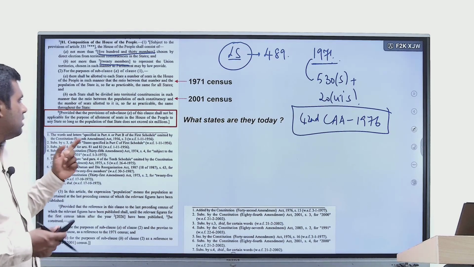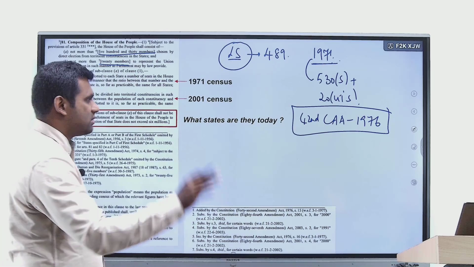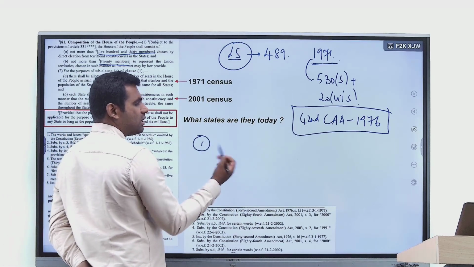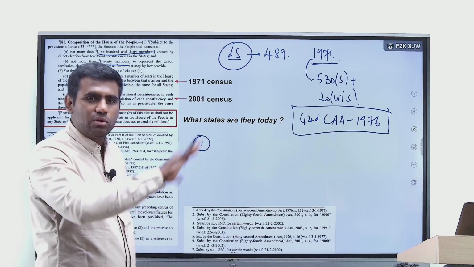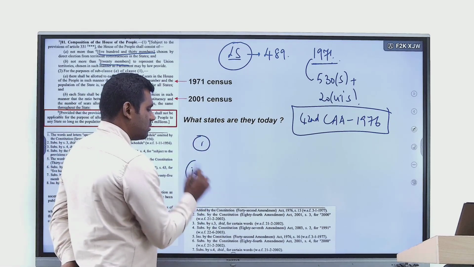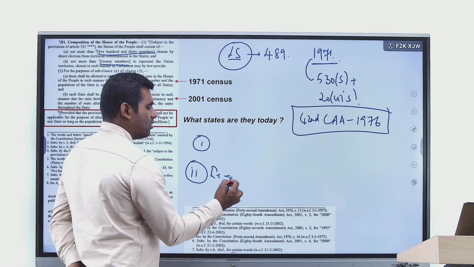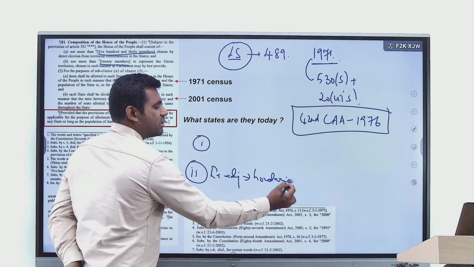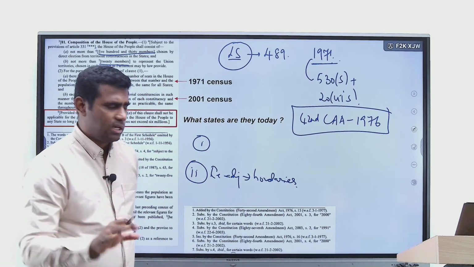All right. Another nuance that you have to know here: I told you there are two types of readjustment. One is the readjustment of the total number of seats among different states. Second is the readjustment of the boundaries of the constituencies within that particular state, right?